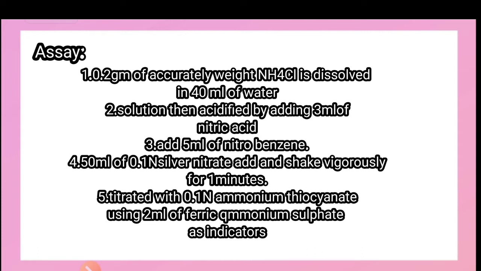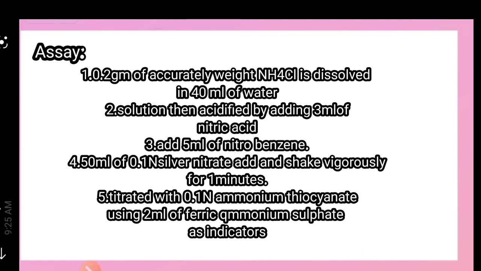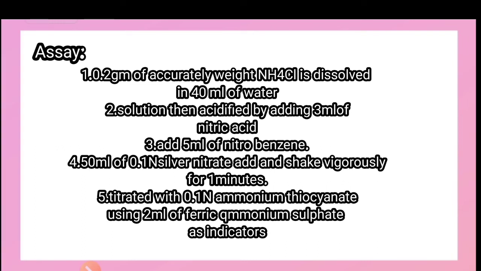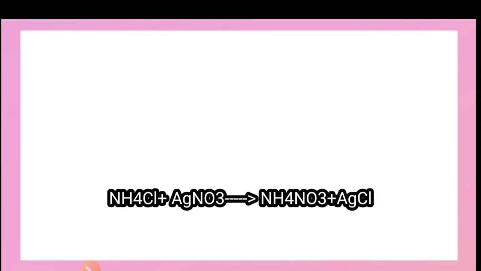Next we titrated this solution with 0.1 N ammonium thiocyanate, using 2 ml of ferric ammonium sulfate solution as indicator. This means the solution is titrated with 0.1 N ammonium thiocyanate solution, and in this case 2 ml of ferric ammonium sulfate solution is used as an indicator. So in the reaction, NH4Cl plus AgNO3 gives the products NH4NO3 plus AgCl.